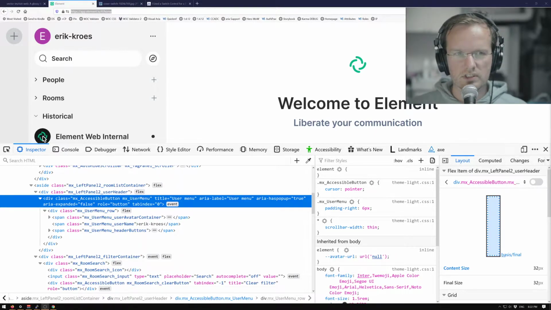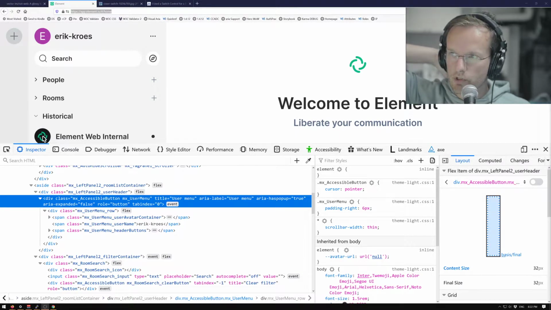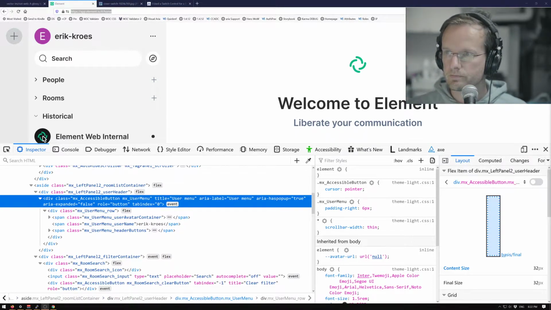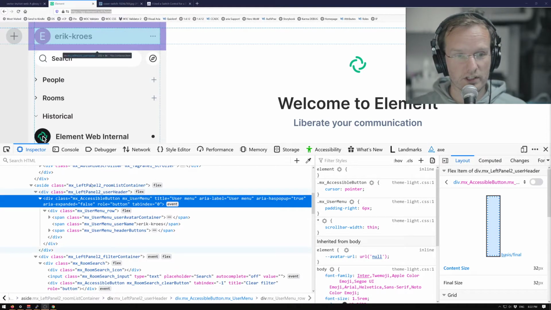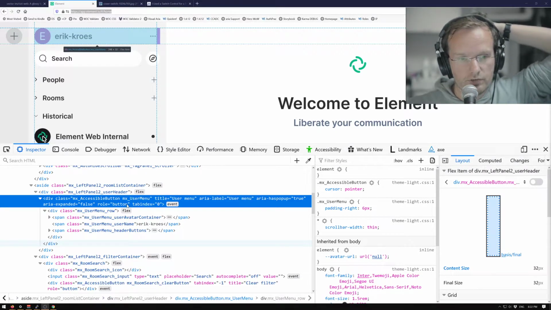So this is Element. It's a bit like Slack, like Mattermost, like many communication software that I've seen, except that it's open source. That's the good part. I've never used it before, so everything I see right now is new for me. It's completely new, which I think is good. So we get surprised by lots of stuff. I shouldn't get stuck in too much stuff, but still. So we have this thing here which is basically a button which shows a menu, which is pretty good.